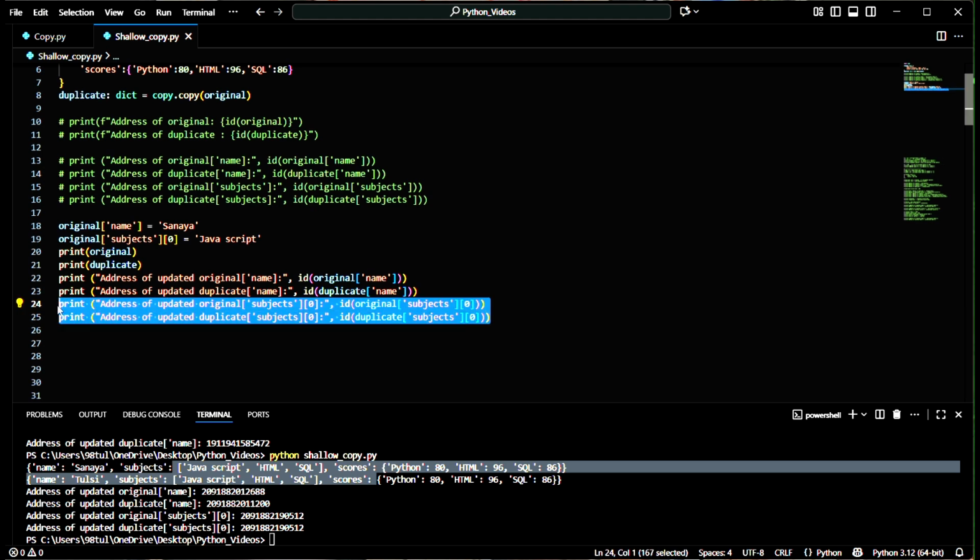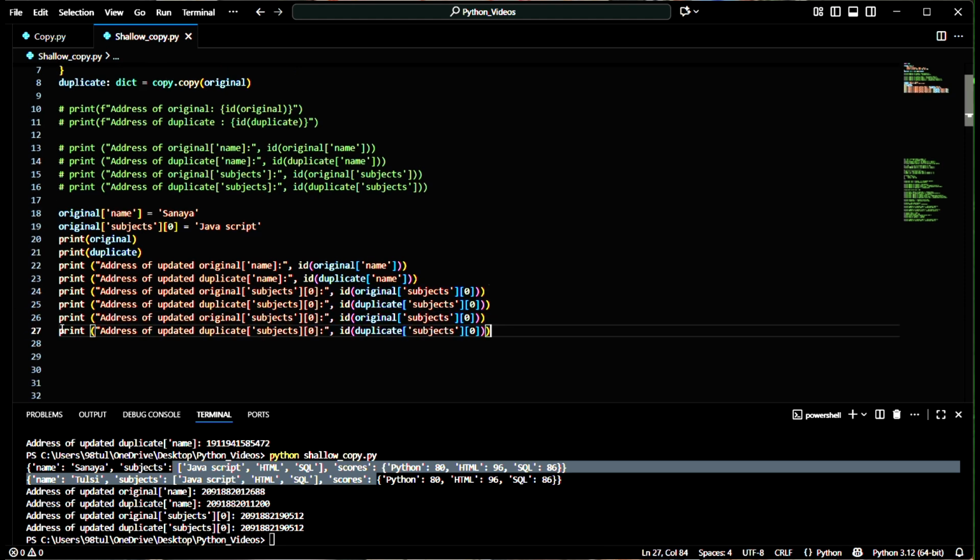First copy these two lines. Now make some changes here. Instead of subjects, I have to write scores. And now I can't write it directly here; I have to give the key, which is Python.